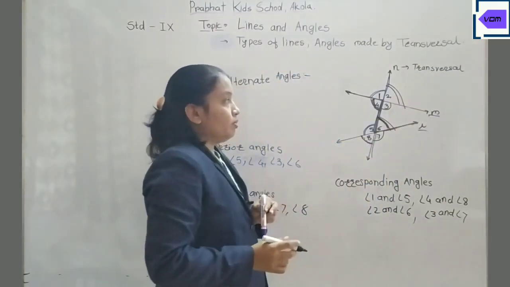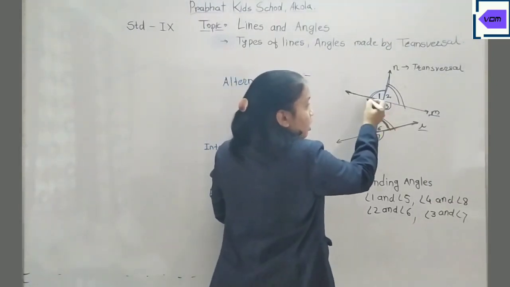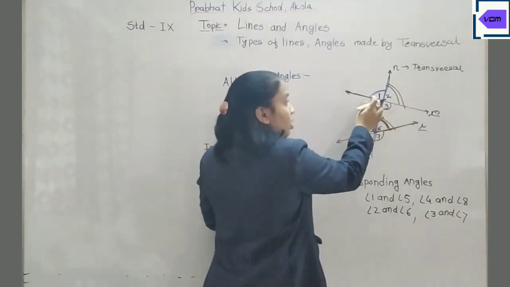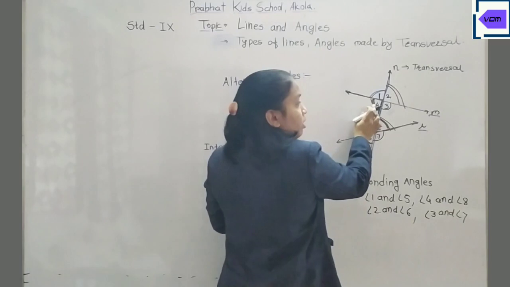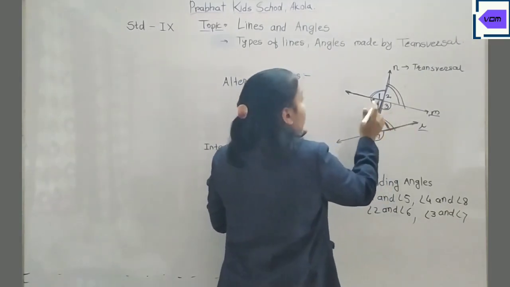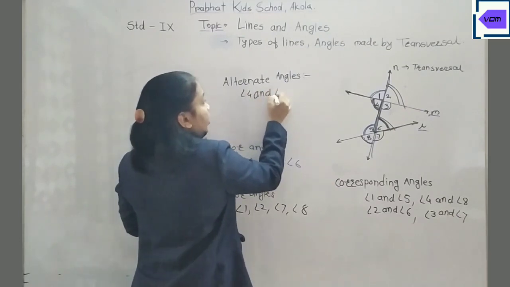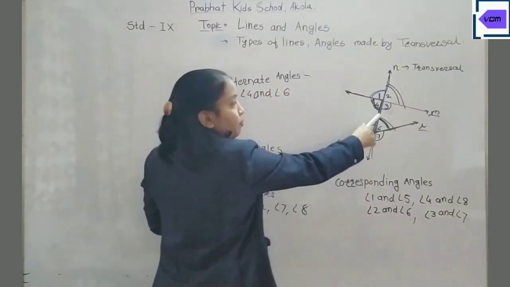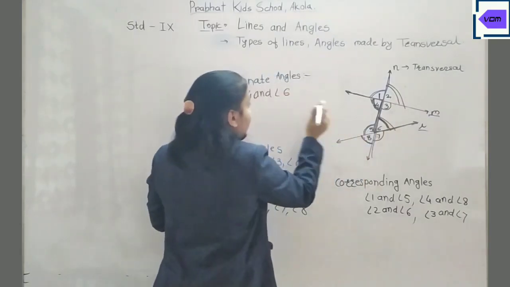This is the symbol to identify the alternate angles: the angles which are on the opposite side and opposite ends in the two lines. Therefore, angle 4 and angle 6 are alternate angles. Now the same with 3 and 5.